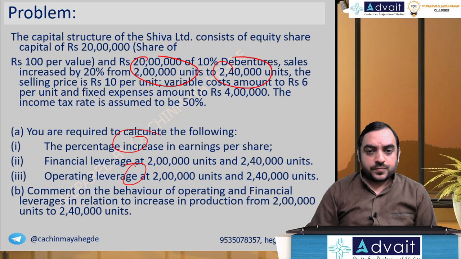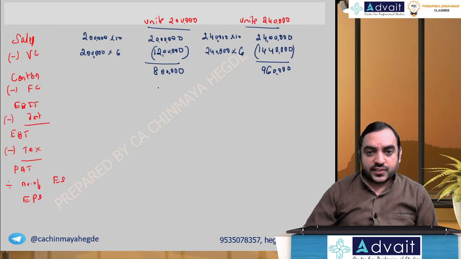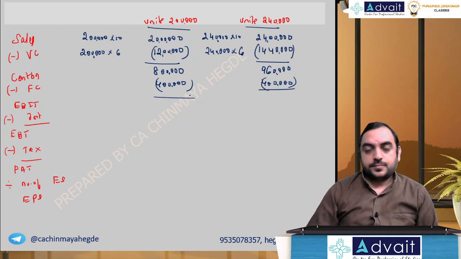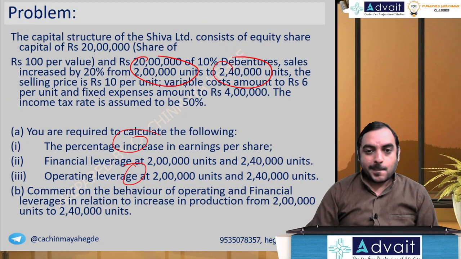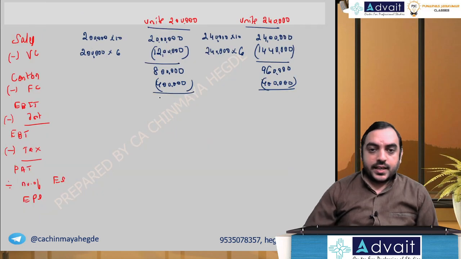Fixed cost 4 lakh. That is the same for both cases. EBIT: 8 lakh minus 4 lakh, 4 lakh. 9,60,000 minus 4 lakh, 5,60,000.